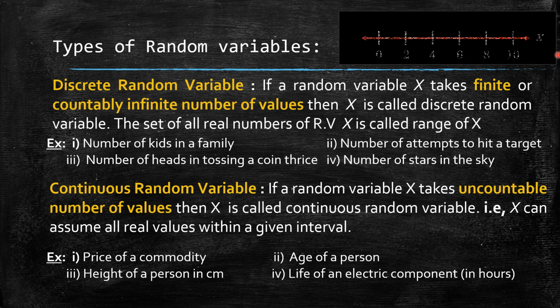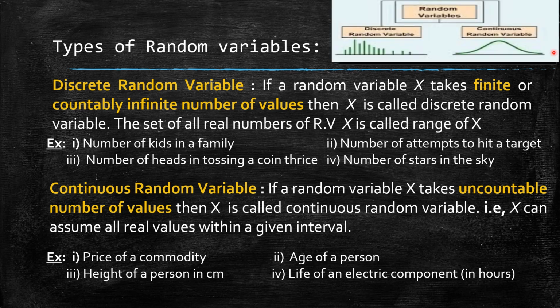Now if I want to draw the curve of a probability function for a discrete random variable, the curve looks like this. For a continuous random variable, the curve is a continuous function.